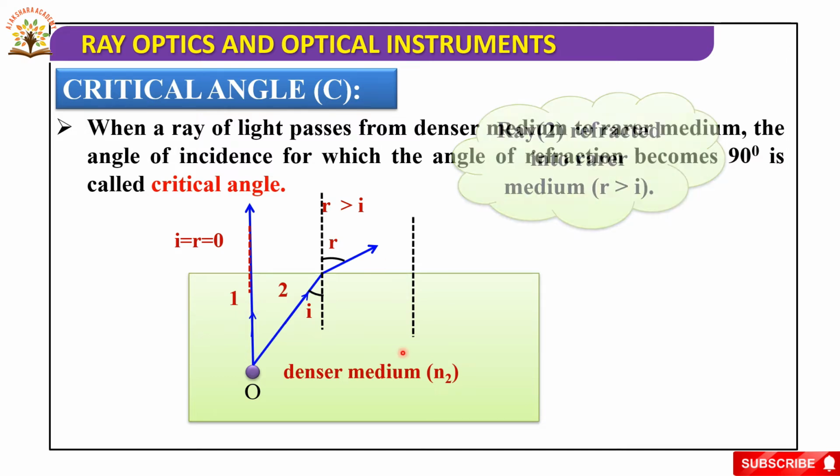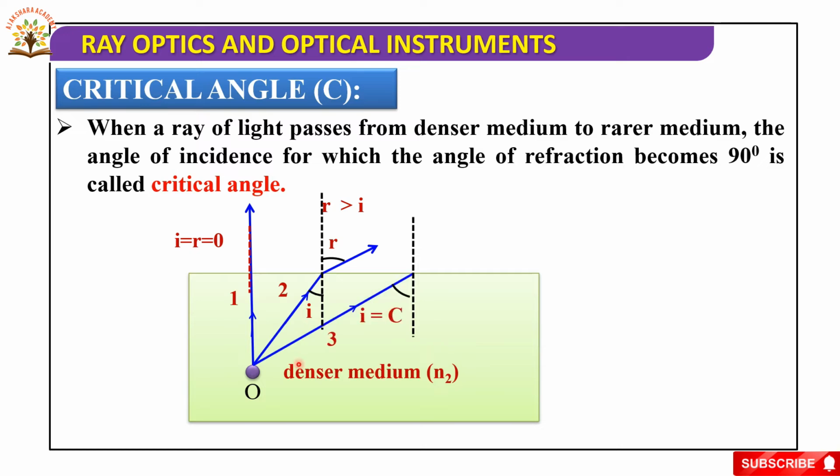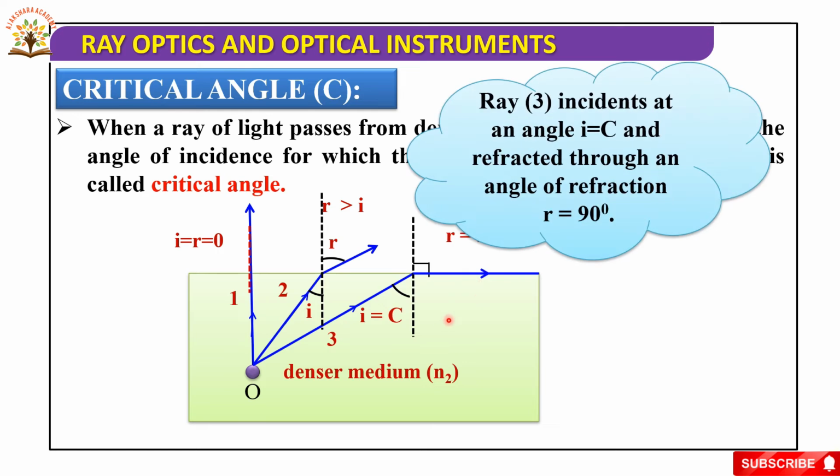Okay. Next. Now, the third ray is incident from denser to rarer. In this situation, the angle of refraction becomes 90 degrees. So, ray 3 is incident at angle i = C and is refracted through an angle of refraction r = 90 degrees.